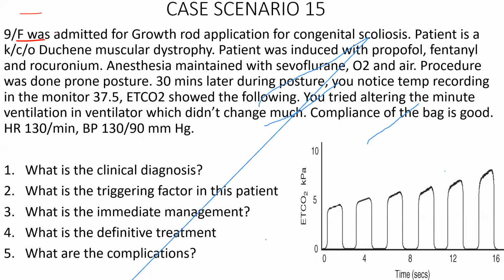Once the patient has developed malignant hyperthermia, if you don't have dantrolene, the patient will die. The mortality rate is nearly 70 to 80% without dantrolene. Without dantrolene, the survival is very, very minimal. There are case reports where they managed without giving dantrolene, but it might be a milder form. But when the patient has a full-fledged malignant hyperthermia, 100% they will die without dantrolene. Luckily, one year back we had a young patient, 21 years old, who came for shoulder arthroscopy. He developed malignant hyperthermia. At that point, the hospital procured dantrolene, so that saved this patient.